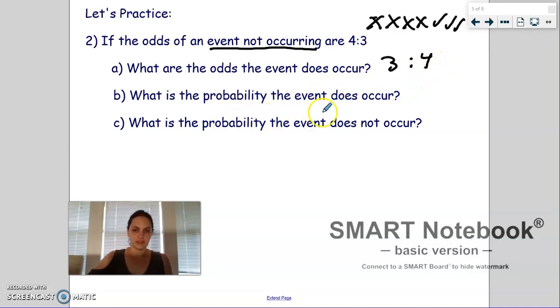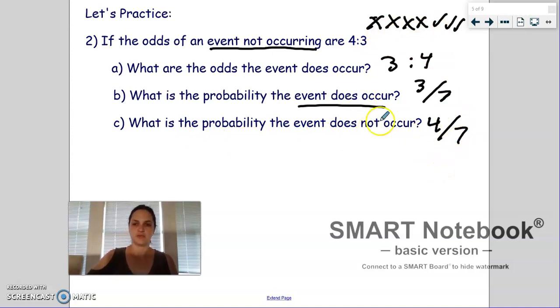The probability that it does occur, pay attention to your wording. You got to know which one. So that's your check marks. That's your successes. There are 3 ways it occurs out of a total of 7. Probability is always out of your total. And then the probability that it does not occur, that's the X's. There are 4 failures out of a total of 7. So that's your probability. Okay.